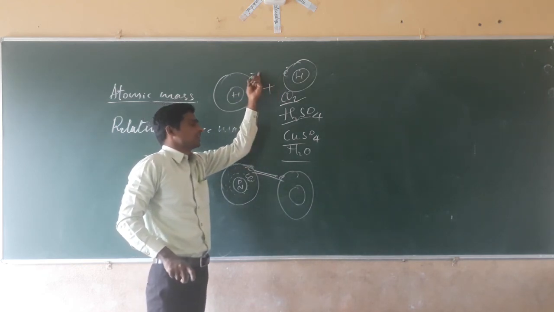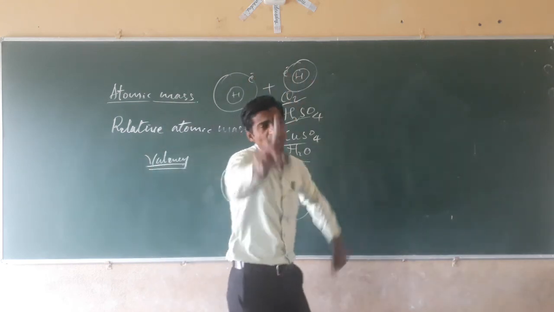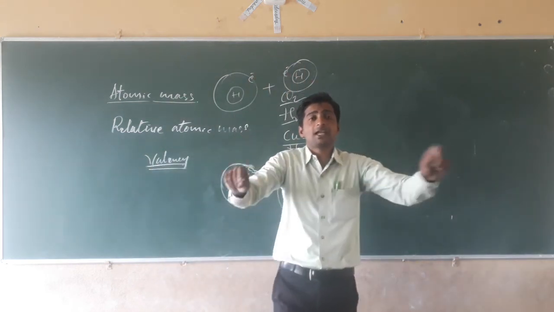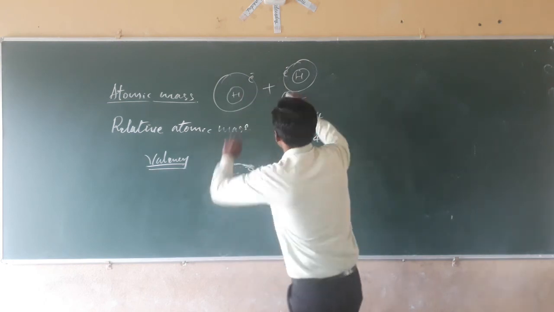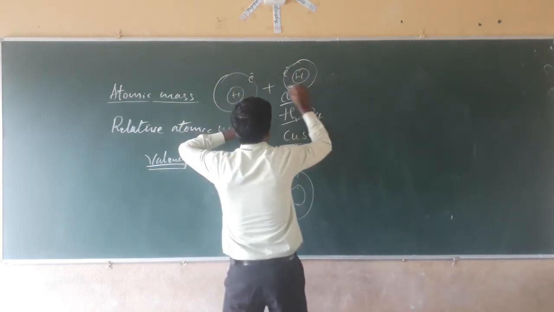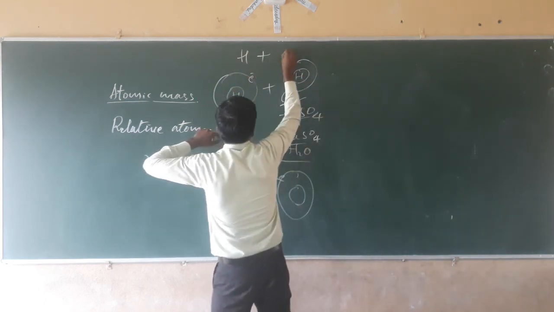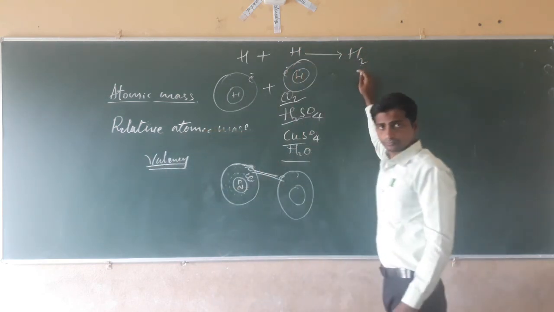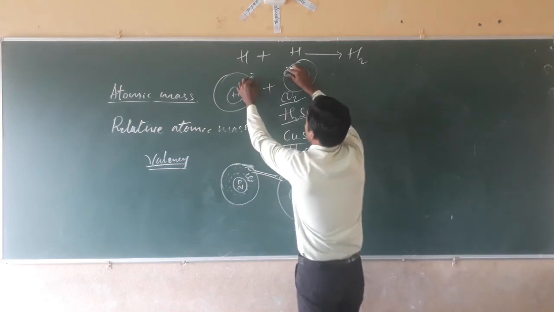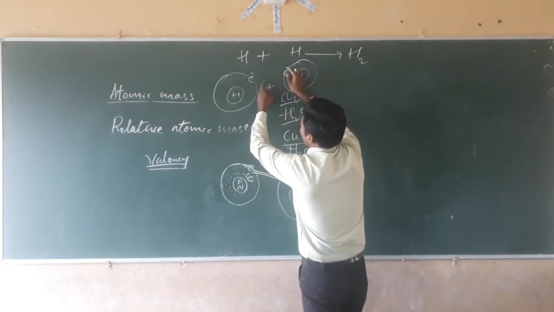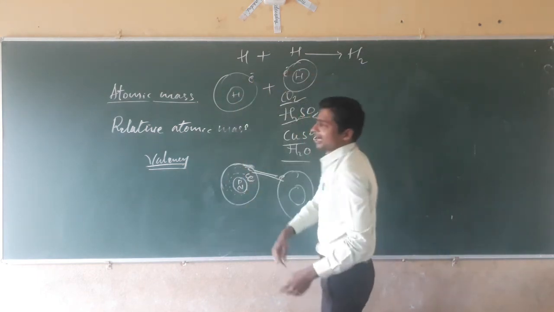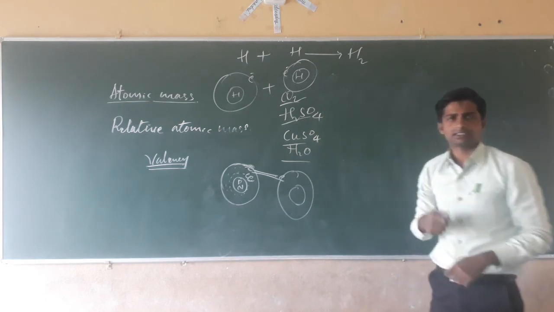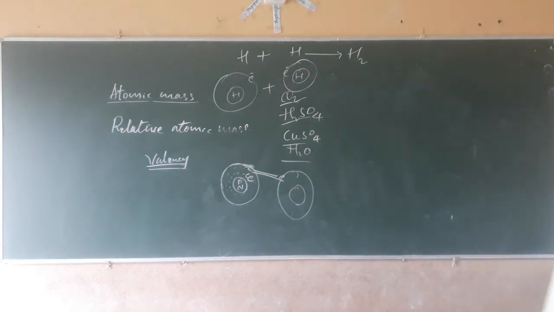The number of unpaired electrons on the outermost orbital is called the valency, and this is nothing but the combining capacity of an atom. These atoms will combine: one hydrogen and one hydrogen give an H2 molecule. Both share the electrons, or one donates and one accepts the electron. Like that they form the bond.